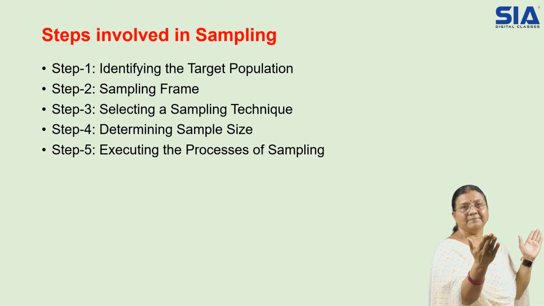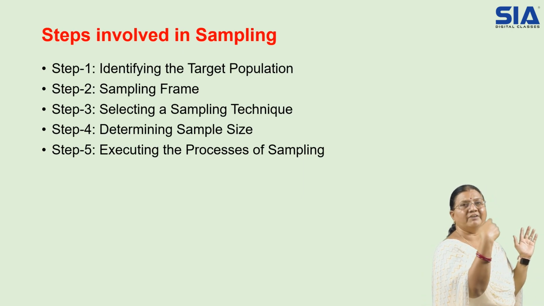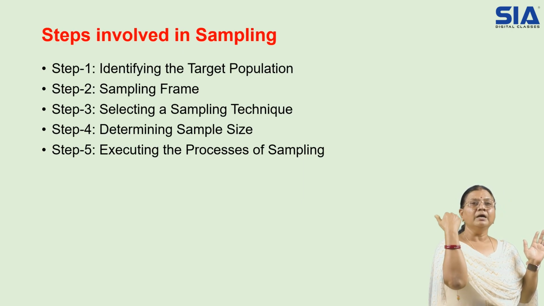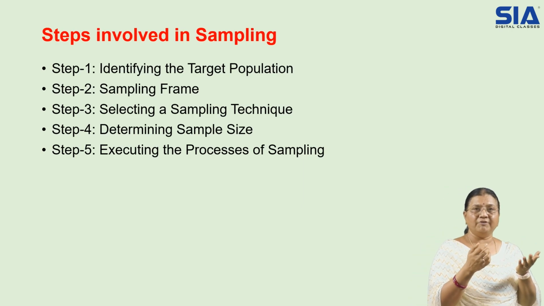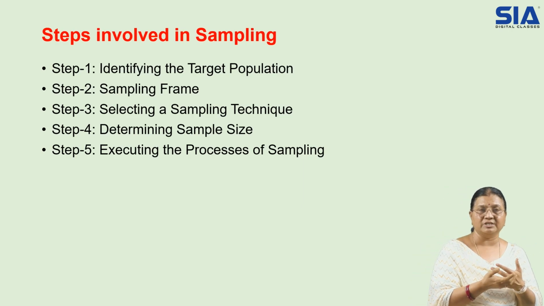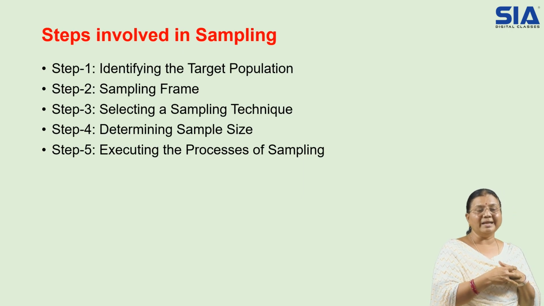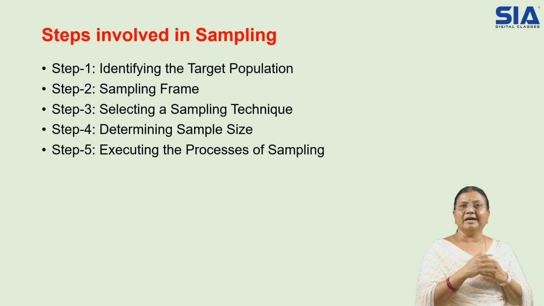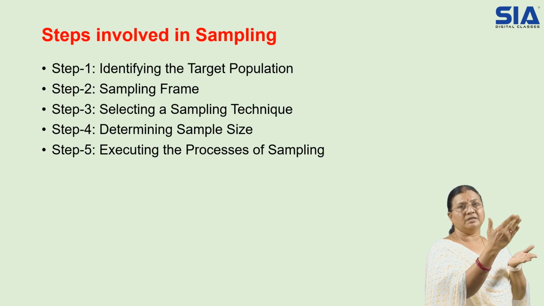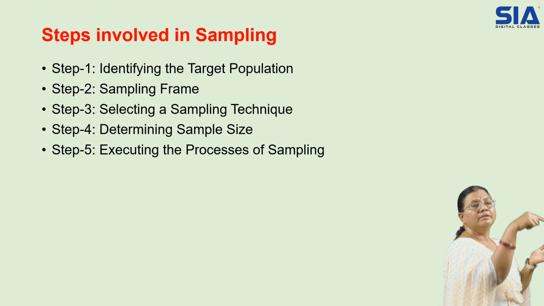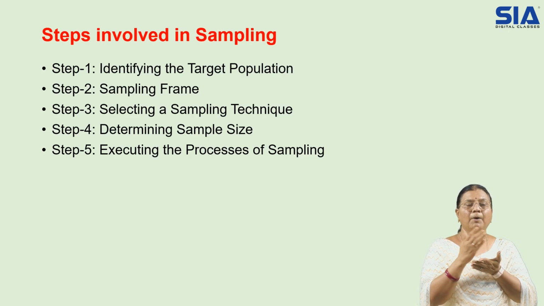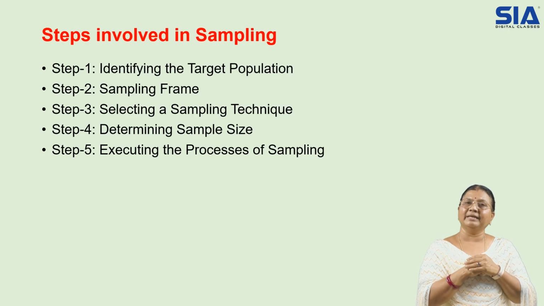For example, there are 100 people. If I pick randomly whatever is convenient for me, that is known as convenient sampling, because I cannot reach other areas, or they may be residing far away, even internationally. According to my convenience, I pick among the people. That comes under convenient sampling. In the same way, in random sampling, I take every other one: the first one, then the third, then the fifth, then the seventh, or every third or every fifth of the population. In that way the sample technique is selected.